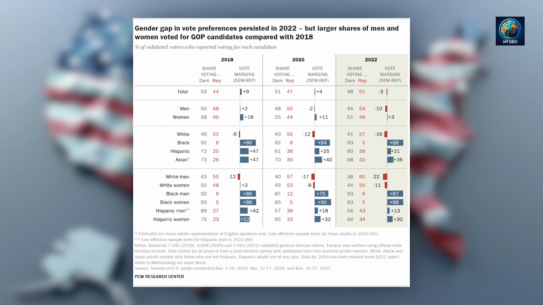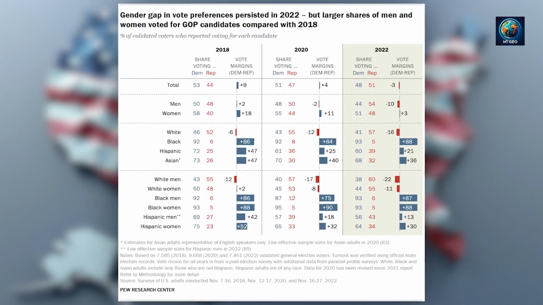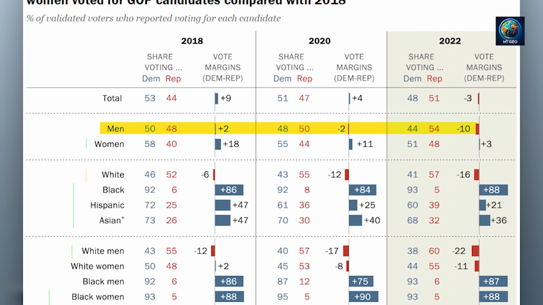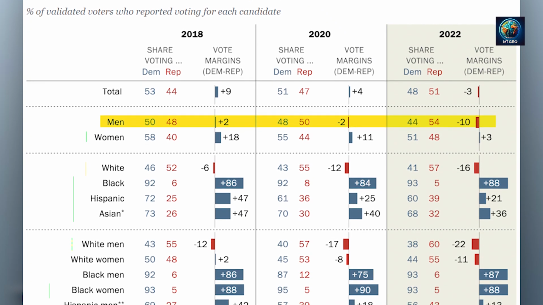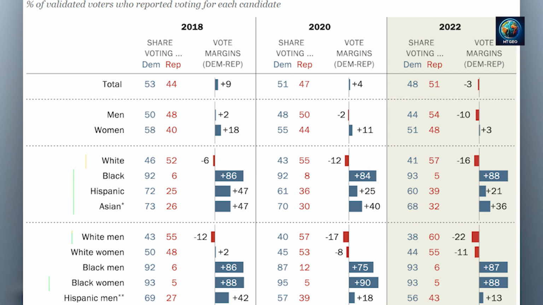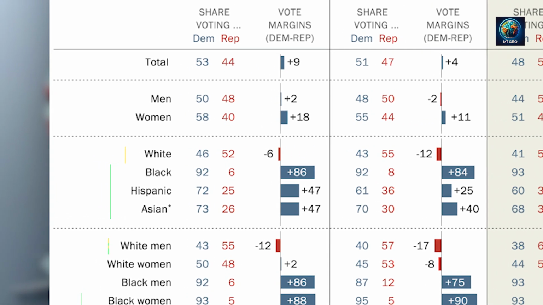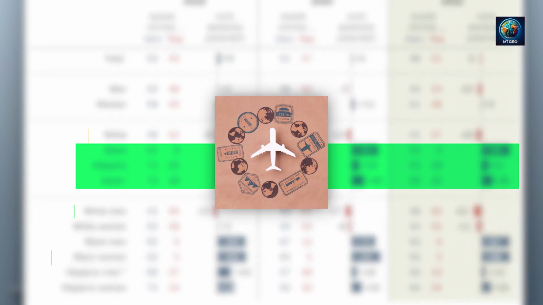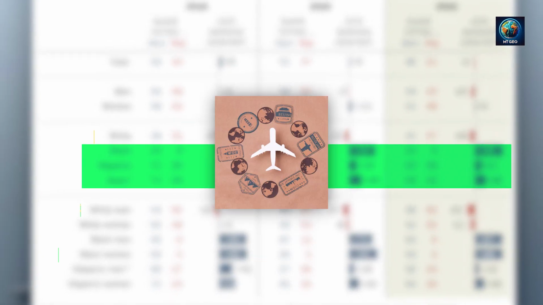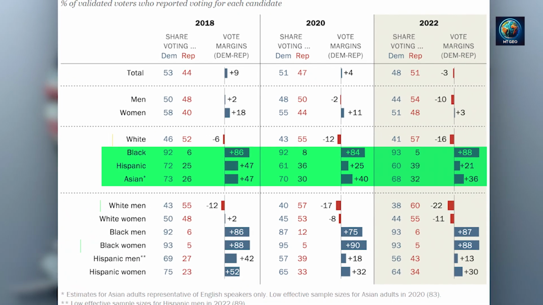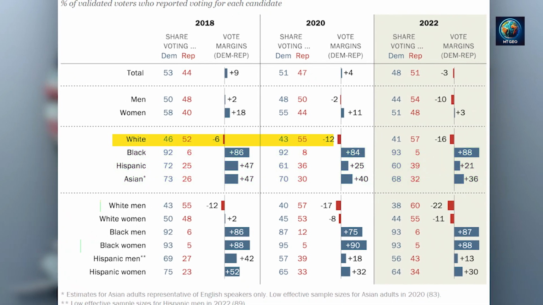Gender and racial divides in voting are also noteworthy. Male voters are generally more likely to support the Republican Party compared to female voters, who tend to lean more towards the Democratic Party. African Americans, Hispanics, and Asian Americans often favor the Democratic Party due to its more lenient immigration policies, particularly in urban areas where these communities are more prominent. On the other hand, the Republican Party receives strong support from white voters.